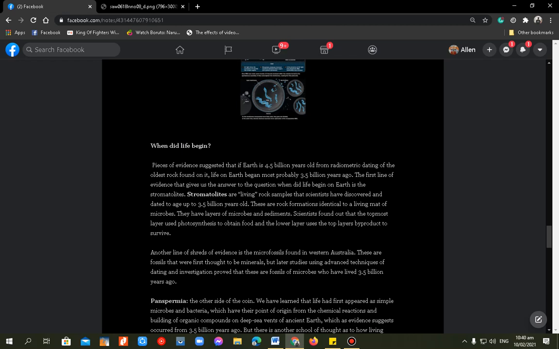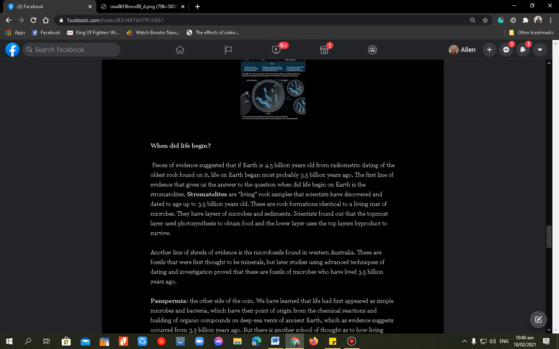Pieces of evidence suggest that if Earth is 4.5 billion years old from radiometric dating of all the rock found on it, life on Earth began most probably 3.5 billion years ago. So the first line of evidence that gives us the answer to the question, when did life begin on Earth, is the stromatolites. So meron po tayong stromatolites dito.